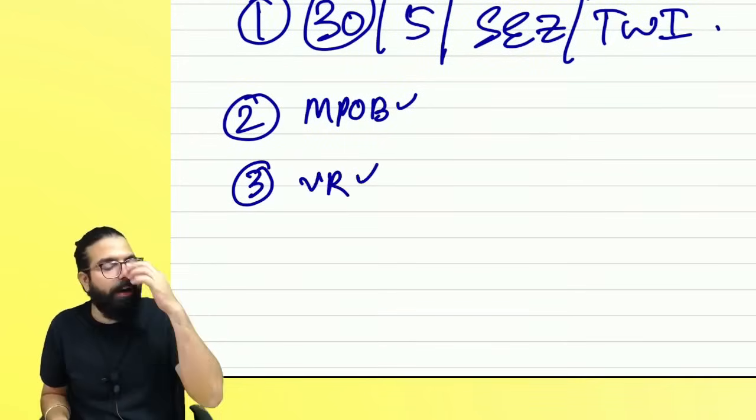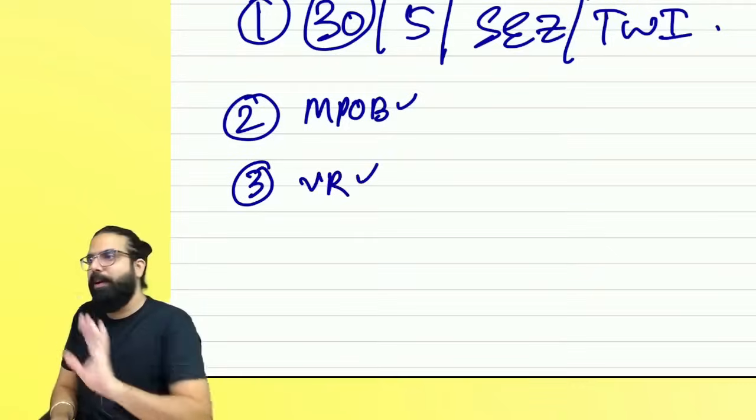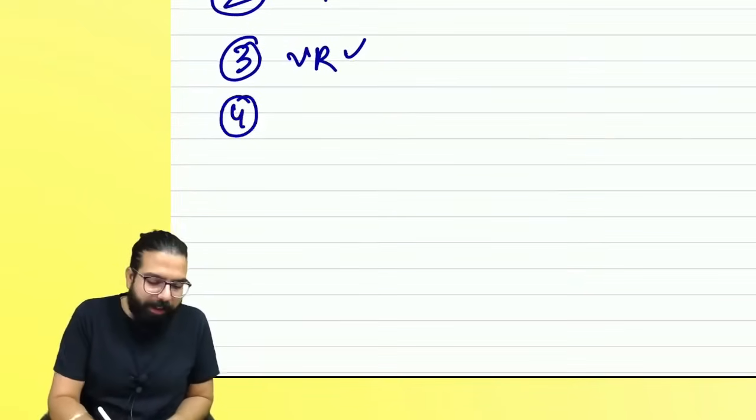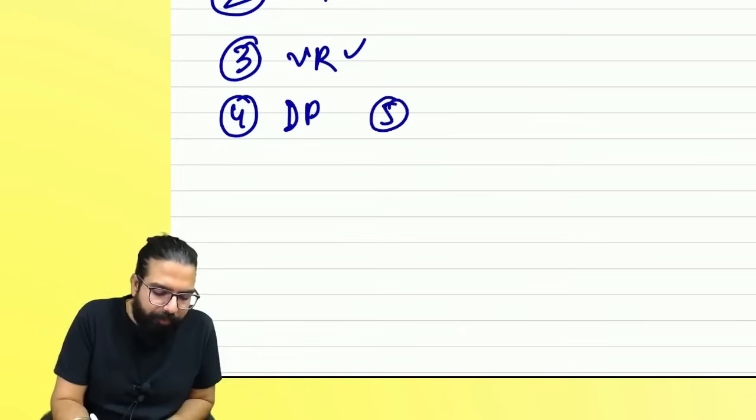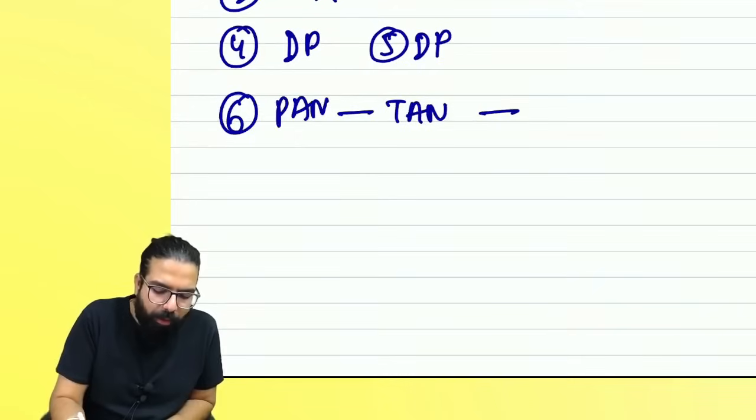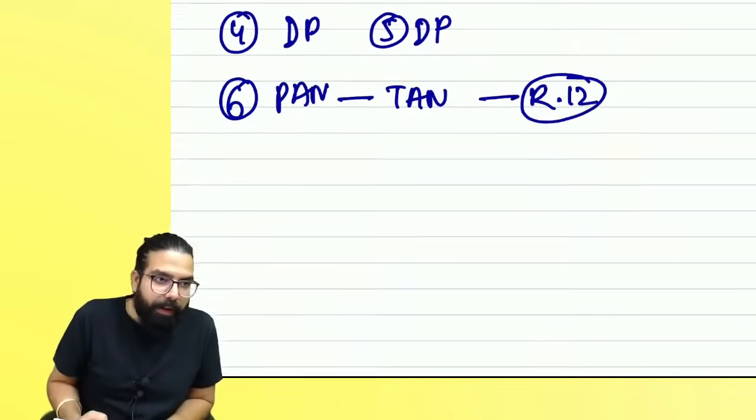Section number 25.3, voluntary registration. If you want to be the scapegoat, no one will stop you. You will be granted voluntary registration. Section number 25.4, everyone. Distinct person. Section number 25.5, everyone. Distinct person. Section number 25.6, everyone. PAN is mandatory. TDS deductor TAN also can be there. Rule number 12 is applicable over here. Can I go ahead, everyone?